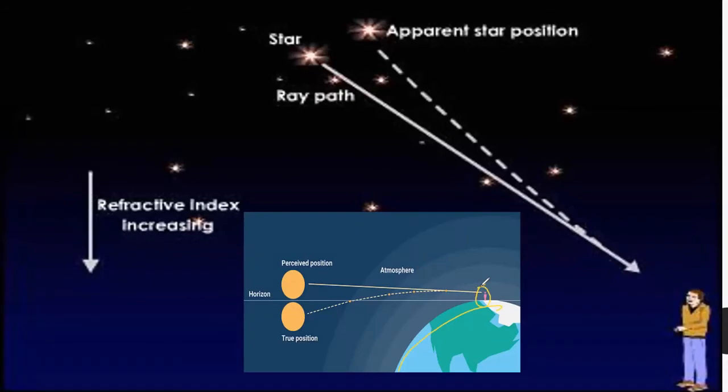Now, for example, my star is over here, right? This is my star. This is the earth's atmosphere, from where the atmosphere of the earth is starting, right? So the ray of light is this. Okay, but is it coming in the same way? No, it is bending and reaching us.